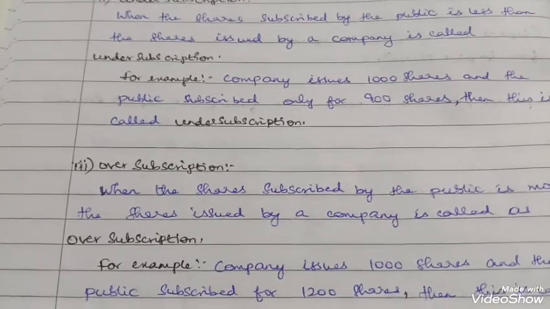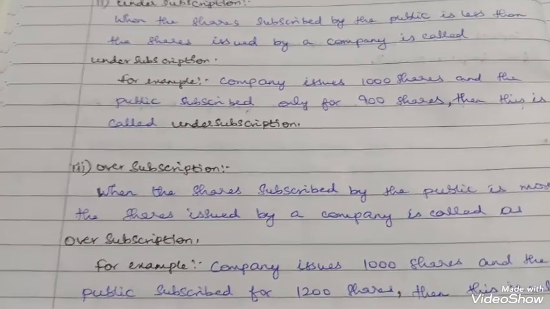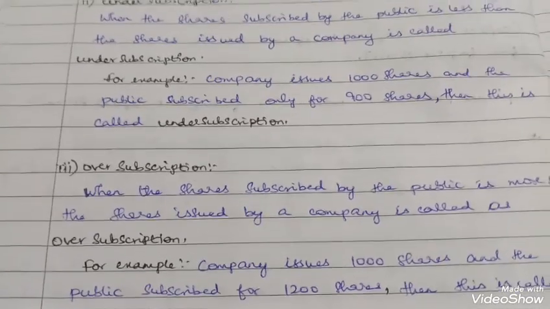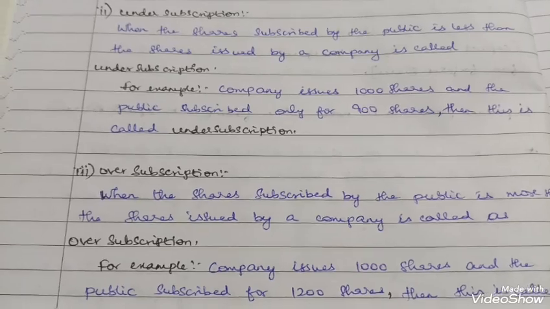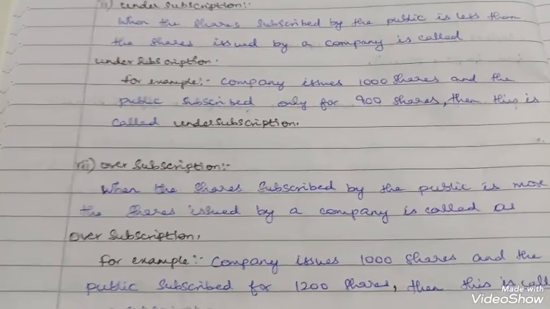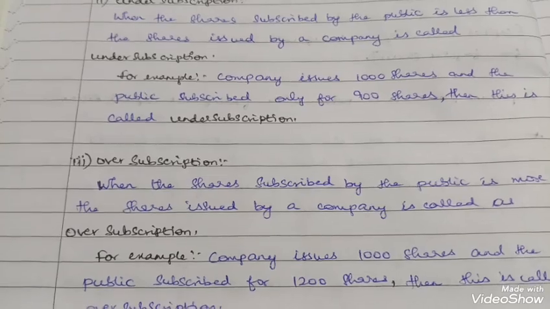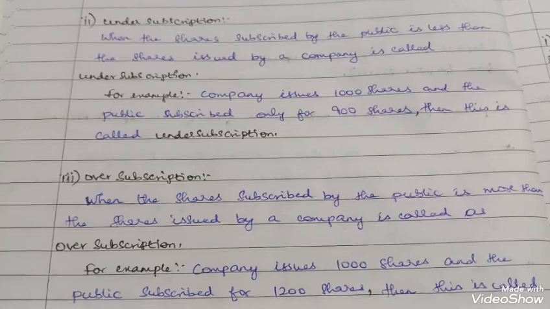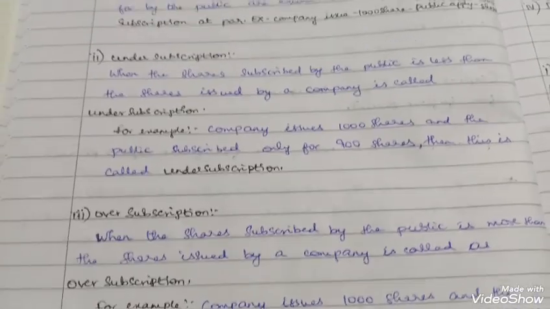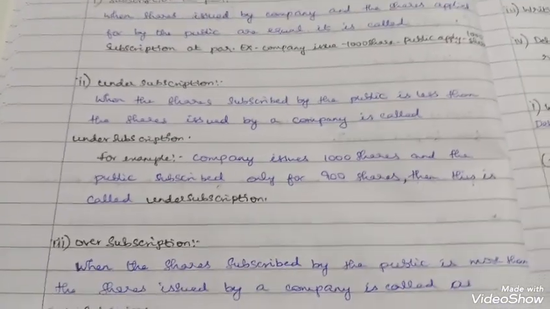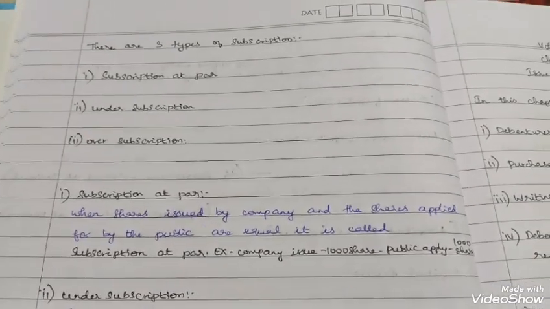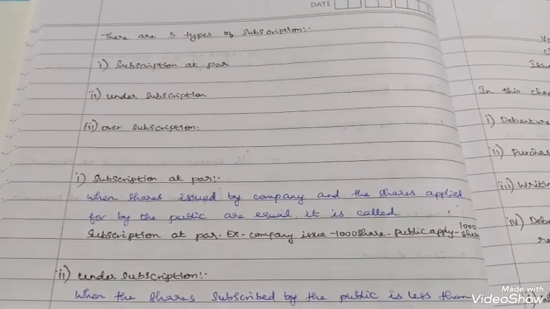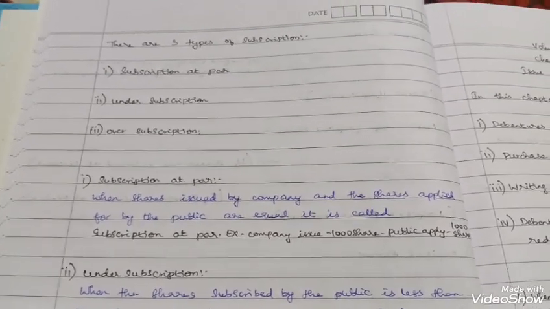Only in case of oversubscription will the pro rata allotment occur. In case of pro rata allotment, how we have to react and how we have to calculate, I'll be discussing in more detail while doing the problems. That will be very useful at that time. Now we have noted the important concepts in this chapter. For issue of shares, if you know this, then you are ready for doing the problems. Next I'll be moving on to the issue of debentures chapter.